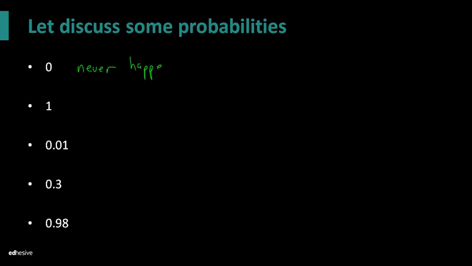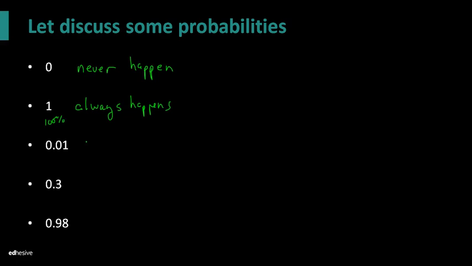It means that you could sit and toss that coin, roll that die as much as you want, you're never going to see it happen. A 1 means it always happens. 1 represents 100%, so it's always going to occur.